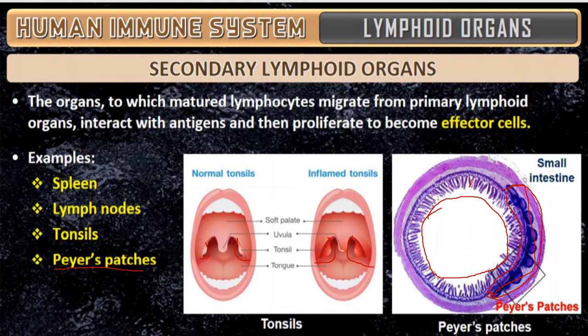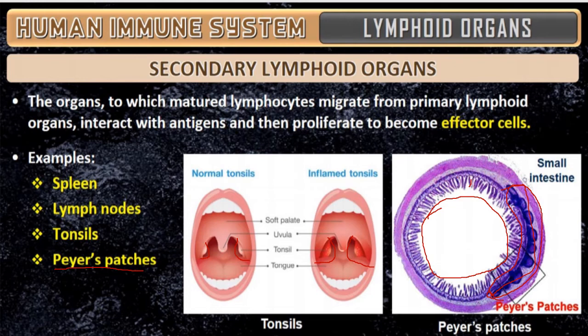It is an aggregation of lymphoid tissue present in the lamina propria of the ileum. This is the TS of the ileum. If you cut the intestine in a transverse section of the alimentary canal, this is how it is seen. So it is just an aggregation of lymphoid tissue present in the lamina propria of the ileum of the small intestine.